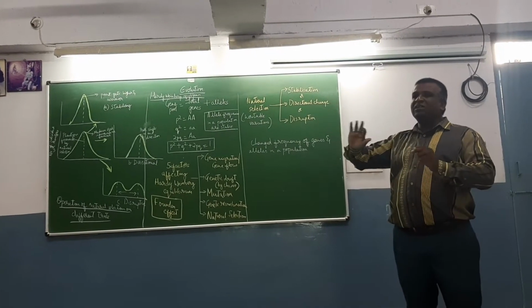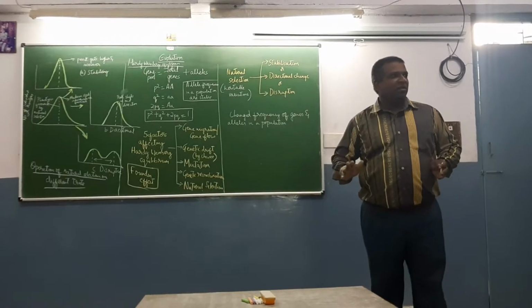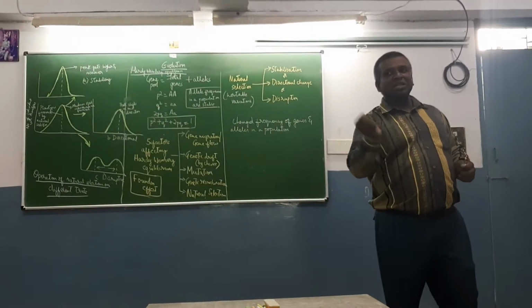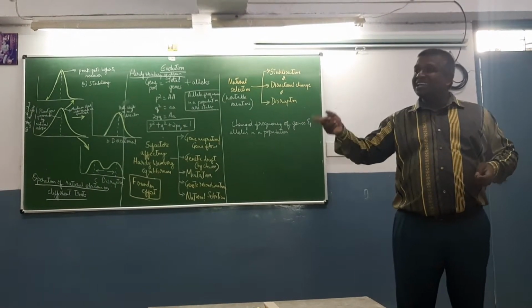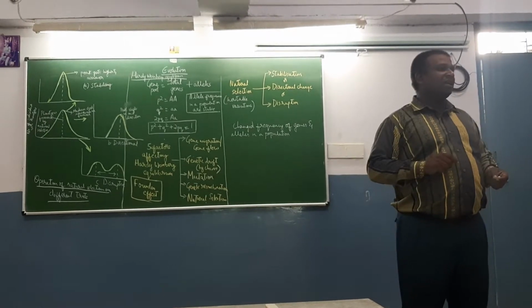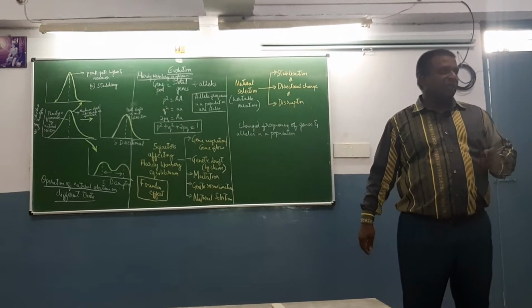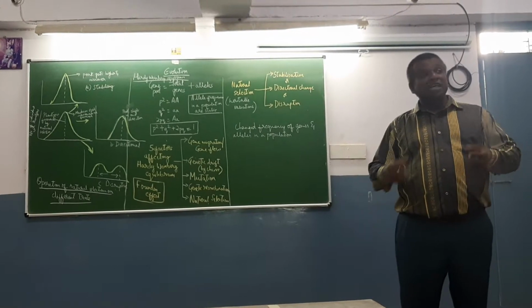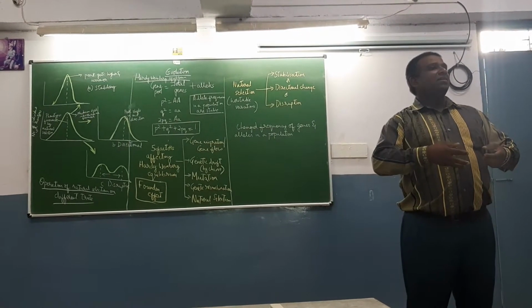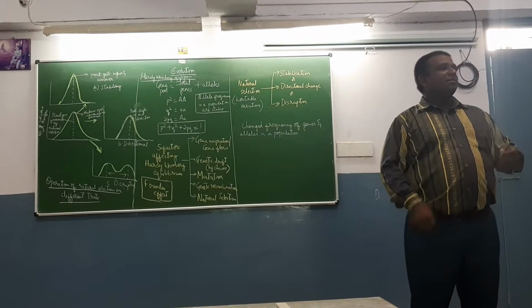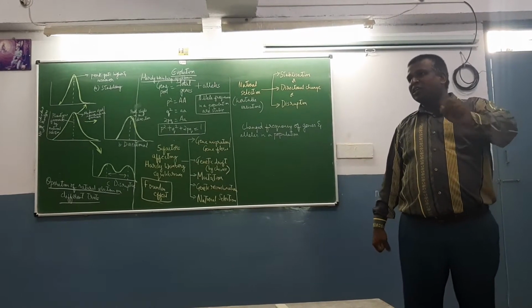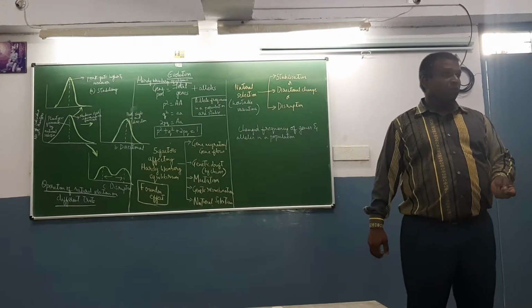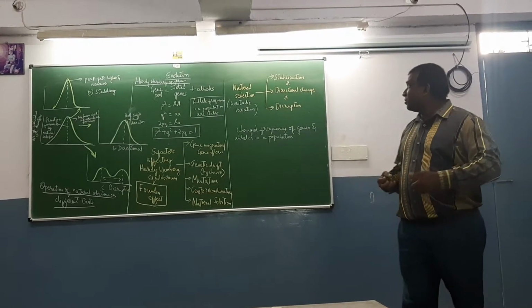Now, they have asked what is a gene pool. Gene pool is the sum total of genes and alleles in a given population. It can be in human beings, it can be in microorganisms. The sum total of genes and all possible alleles in a given population, we call it the gene pool. Okay? That is what you have to remember.